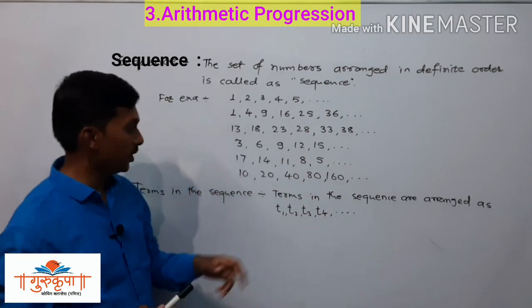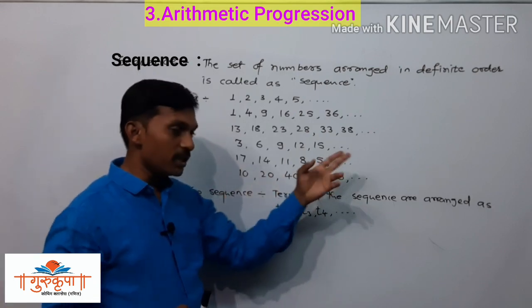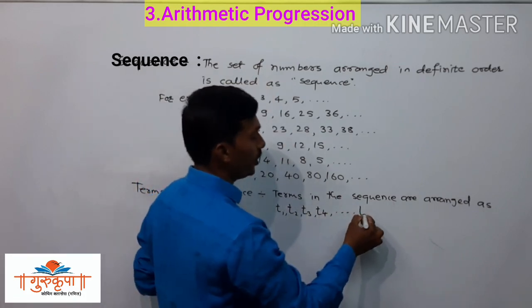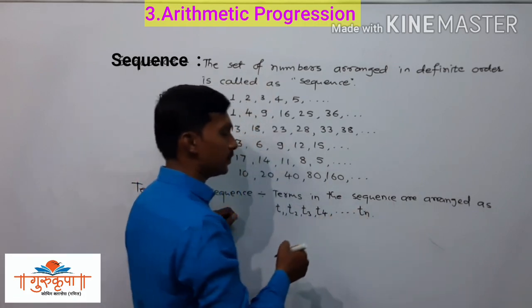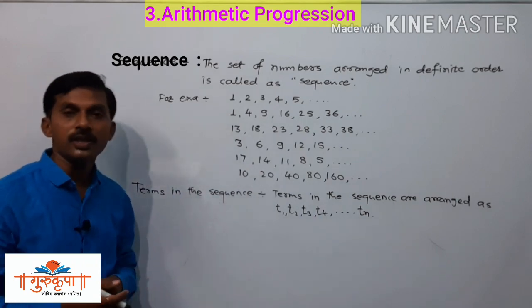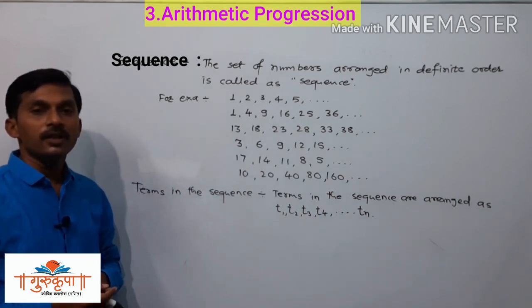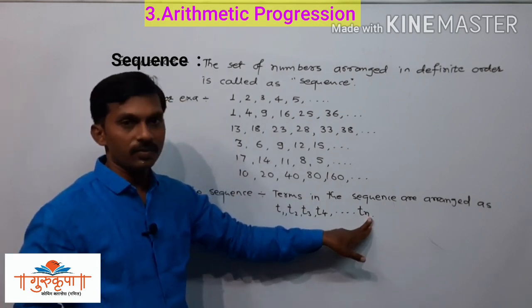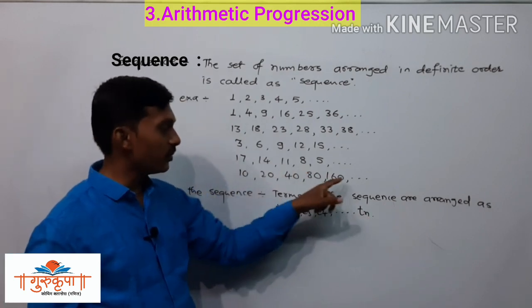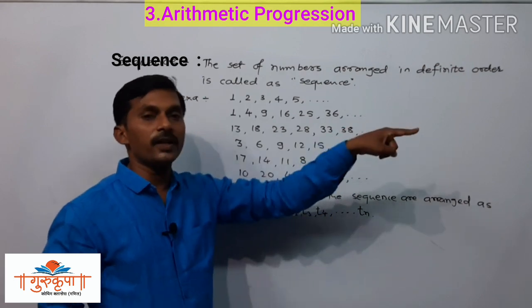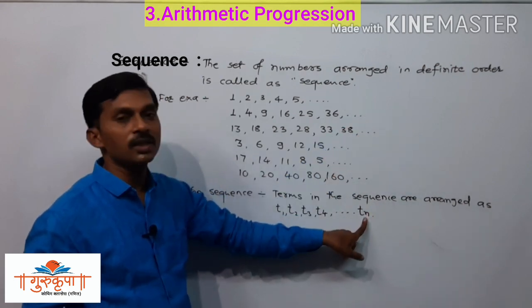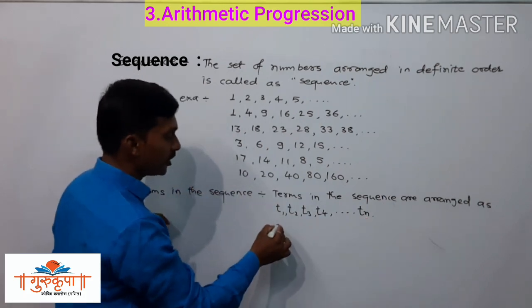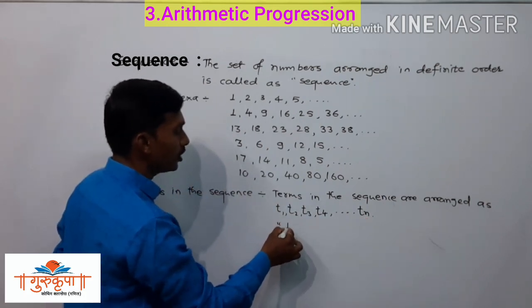And the last term, if the given sequence is an infinite sequence, is represented by Tn. That is also an important thing. The last term is represented by Tn, since n means infinite numbers. We cannot write all the terms in this sequence since the sequence is infinite. So the last term is represented as Tn.